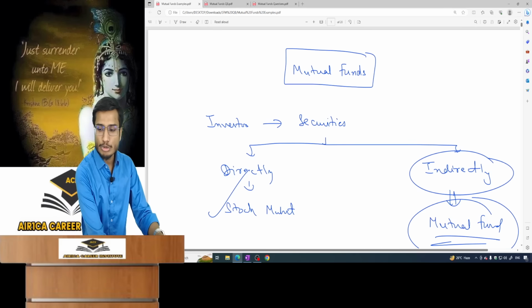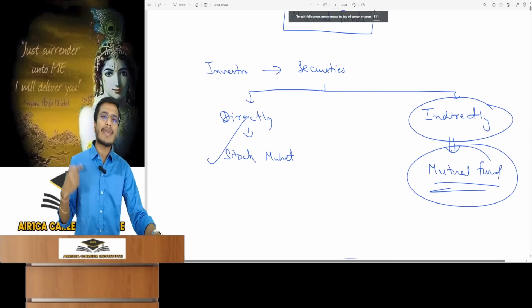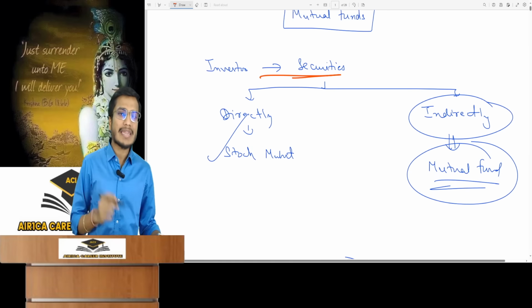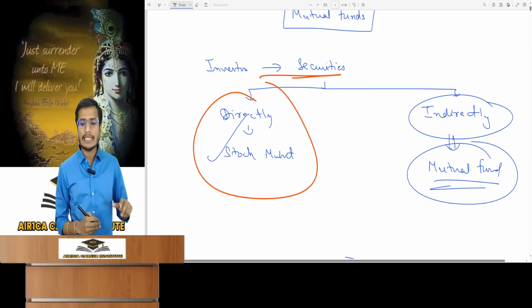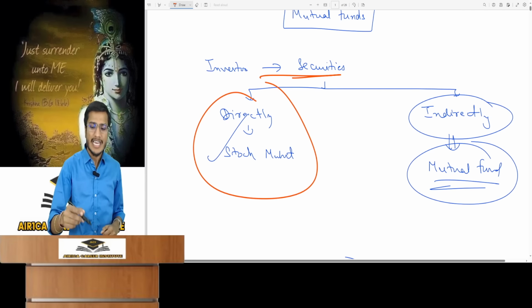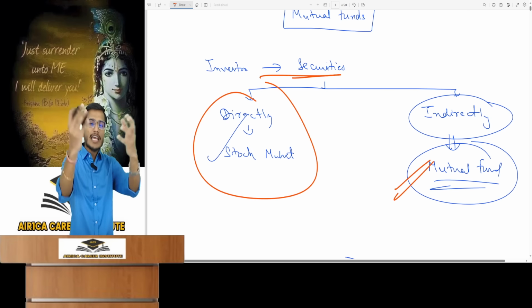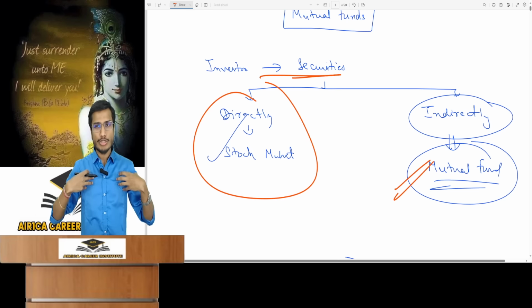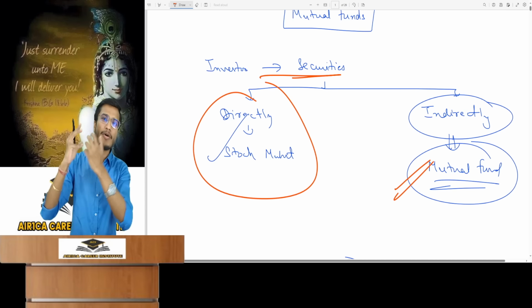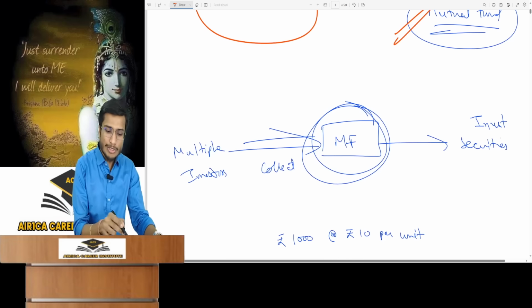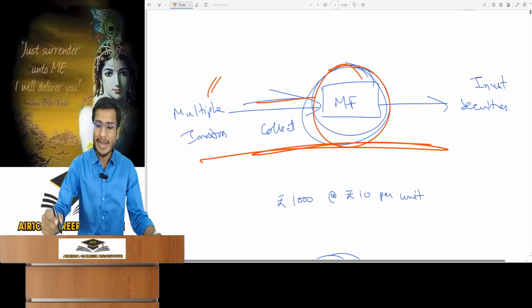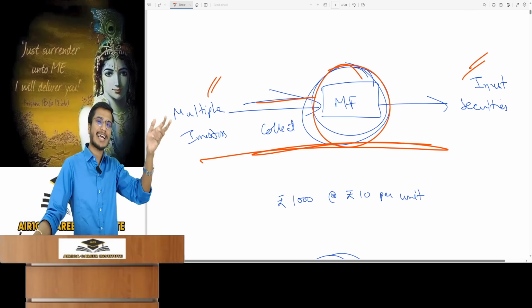First, what exactly is a mutual fund and what does it mean? An investor wants to invest their money in securities. An investor who wants to invest in securities can go directly to the stock market. And if they don't have time or expert knowledge, or they want diversification with less money, then mutual funds are established for them. The investor invests in this mutual fund. Let's say I'm a mutual fund and I will further invest this money in the stock market. Whatever return I earn, I will pass it on to the unit holders. So this is what a mutual fund does. A mutual fund collects money from multiple investors, invests it in securities, and then passes on the returns.